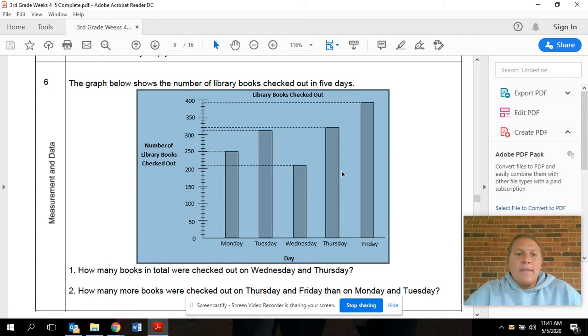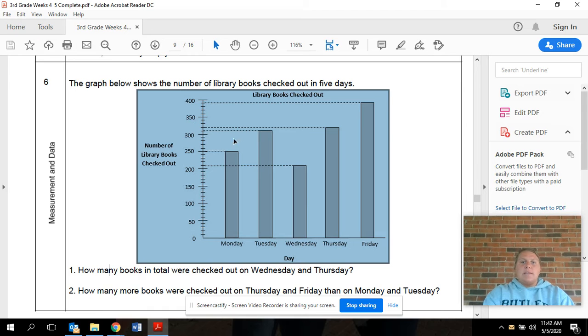Now, you guys are lucky, because this graph has shown you a dotted line to which number it is. Now, sometimes this is not going to be the case. We will have times where these dotted lines are gone, and you just have to try and trace it all the way back to the side by yourself.